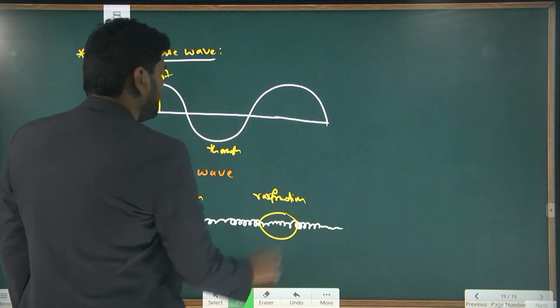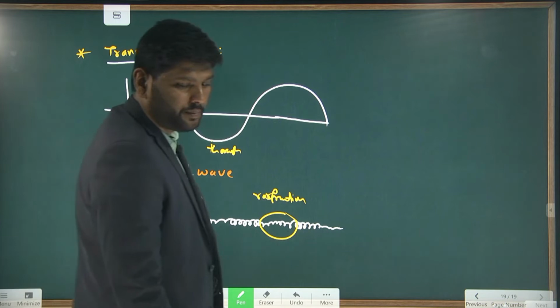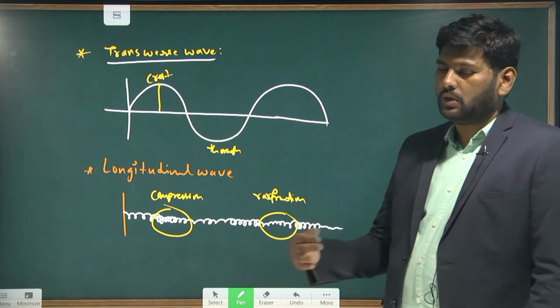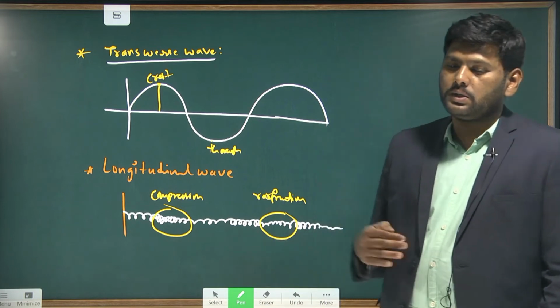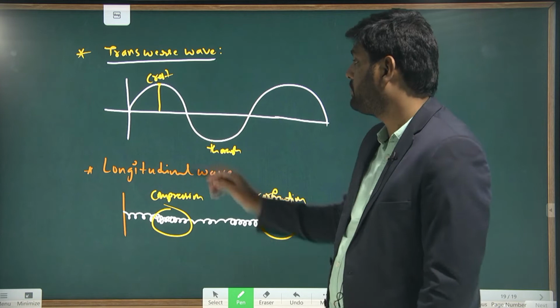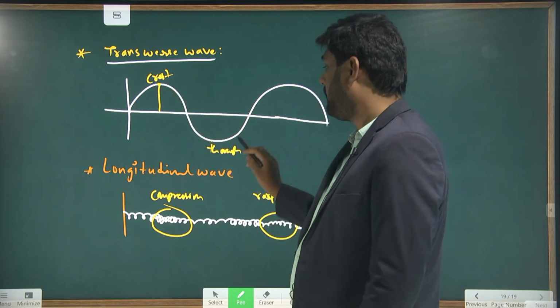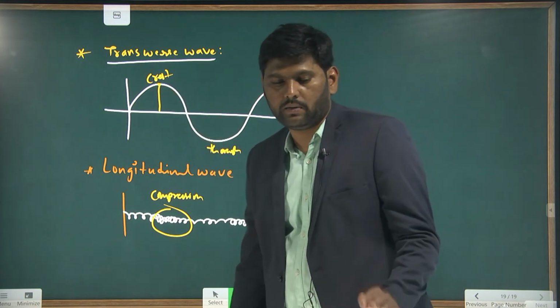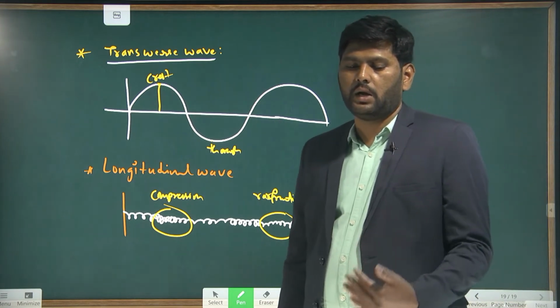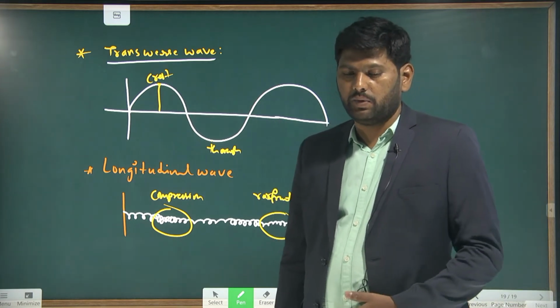So, in the form of compression and rarefaction, the longitudinal wave will travel in the medium. Next, the transverse wave travels in the form of crest and trough.